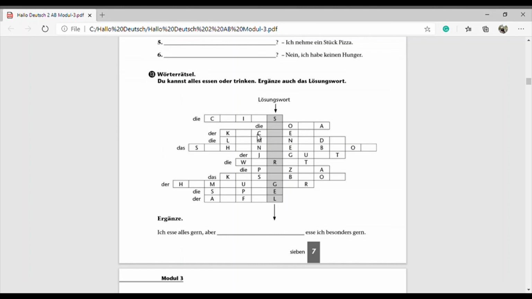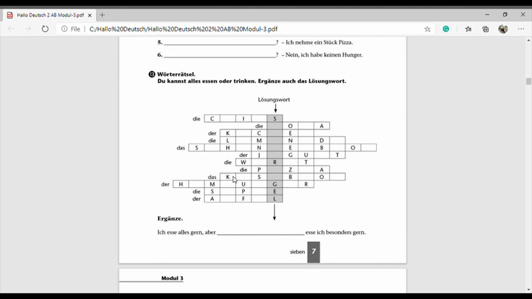Then the Kuchen, KUCHEN. Okay. Then the Limonade, LIMONADE. Then the Schinkenbrot, we can say das Schinkenbrot. Okay. So SCHINKENBROT. Then yogurt. Okay. So JOGURT. Then the Wurst. Yeah. So the WURST. Then the pizza, the PIZZA.